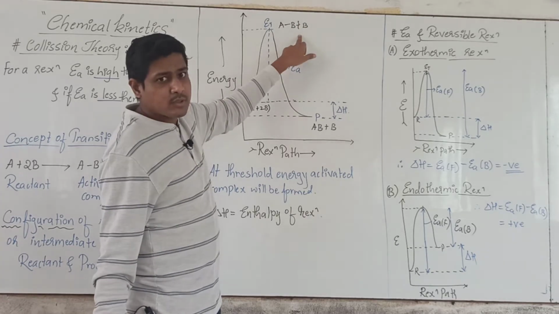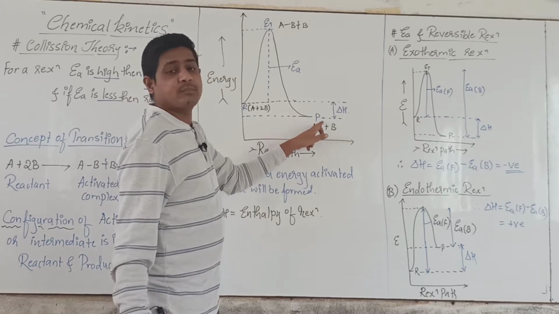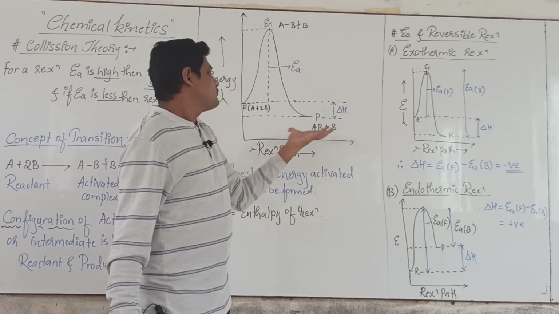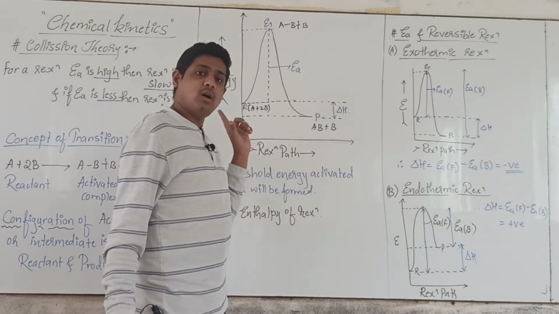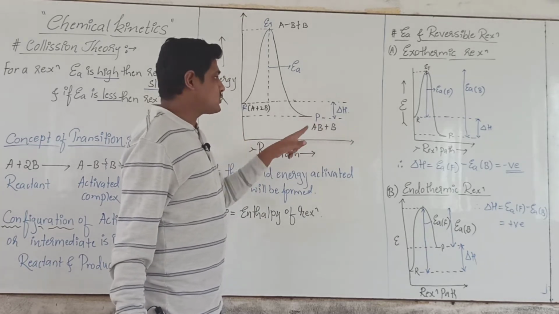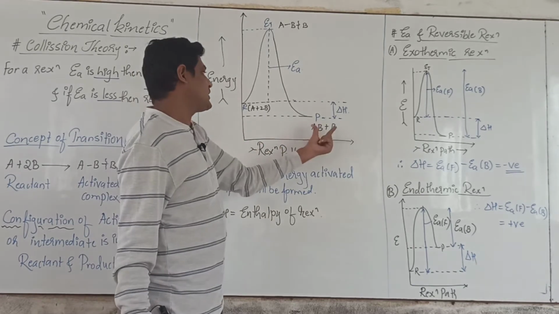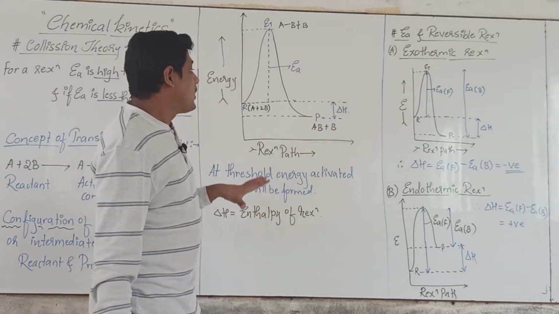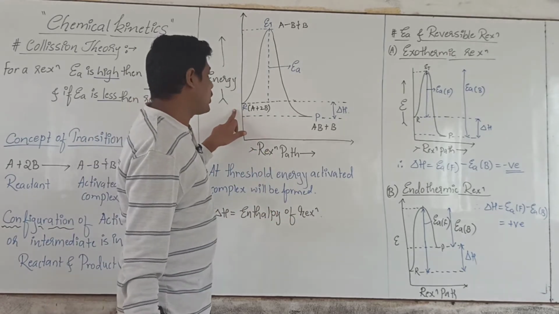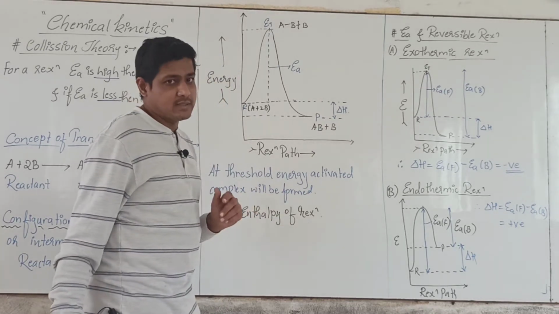This is unstable, so it will immediately dissociate, giving you the product. Now the energy of the product is lower than that of the reactant, because the products are very stable. In most reactions, products are more stable than the reactants, so the energy of the product is lower than that of the reactant. Here are the products. The difference between the energy of the product molecules and the reactant molecules is called the enthalpy of the reaction.